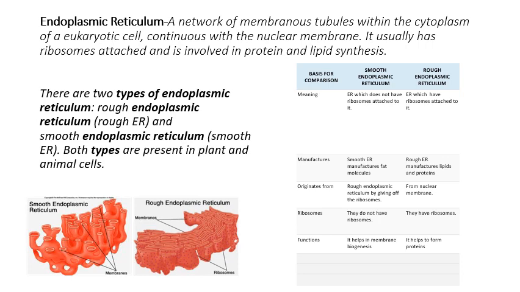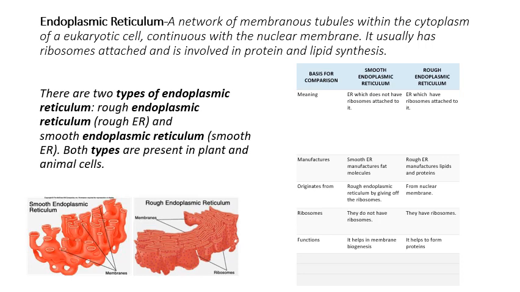There are two types of endoplasmic reticulum, that is rough endoplasmic reticulum and smooth endoplasmic reticulum. As the word indicates, rough endoplasmic reticulum has ribosomes attached to it, and smooth endoplasmic reticulum does not have ribosomes attached to it.